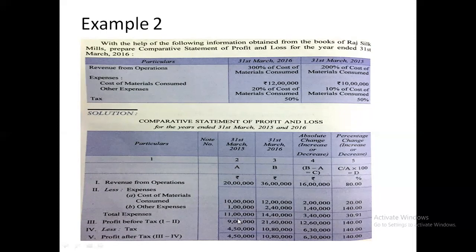Now the tax rate is 50%. 50% will be charged on 9 lakh, which will be 4 lakh 50,000, and net profit after tax is 4 lakh 50,000. Here also profit before tax is 21 lakh 60,000. 50% is 10 lakh 80,000, and net profit after tax is 10 lakh 80,000. Then again we'll calculate their percentage. So this way, students, you will make the comparative statement of profit and loss.